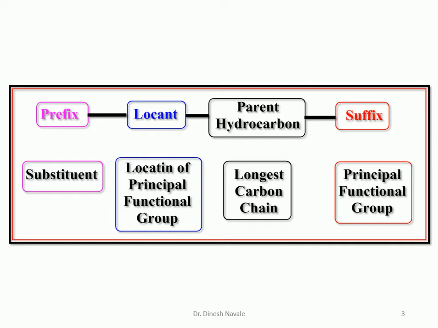What is the substituent? Whether it is methyl, ethyl, chloro, bromo, or the different substituents present on that longest possible carbon chain. So suffix, parent hydrocarbon, locant and prefix are the four important terminologies which are considered while giving the IUPAC nomenclature of any organic compound.